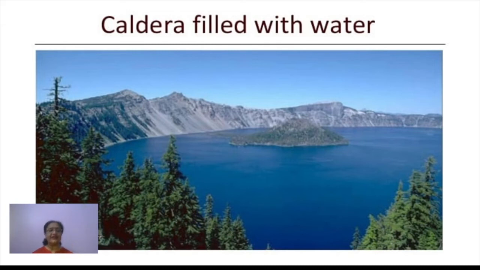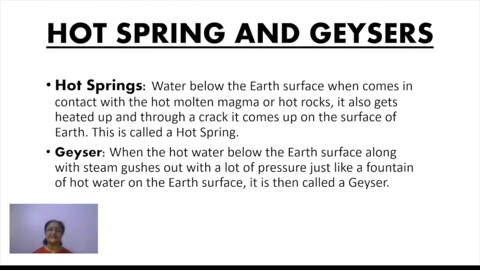So this can be taken as one of the constructive effects. Okay, the landforms which are formed as a result of volcanic activities. So this is one of them, right? Then hot springs and geysers. This is again a very important feature in those areas where volcanic activities are very commonly seen. Now what are these? Hot springs and geysers, basically both are formed in the same way, right? They have hot water which is basically coming from inside the earth, right?